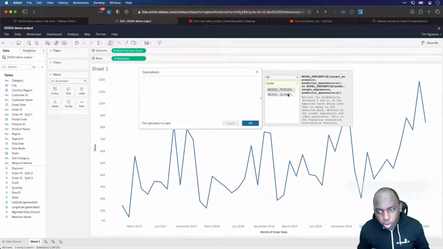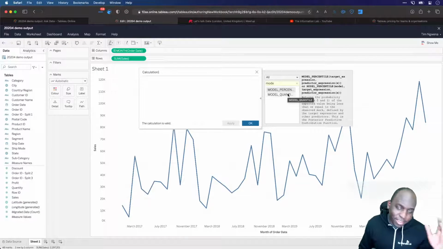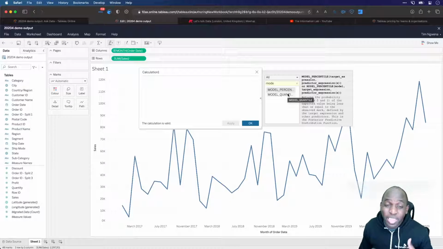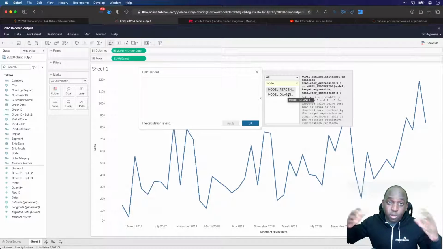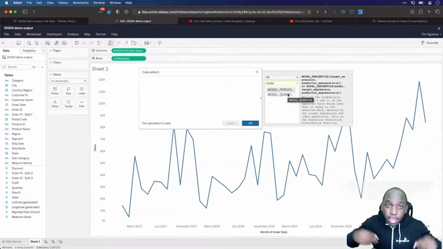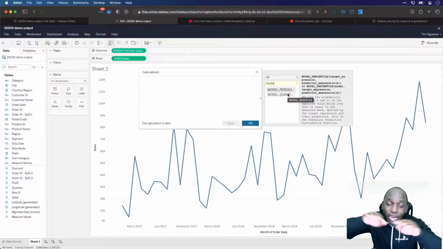Now this is where my predictive and statistics knowledge is going to put me in a corner, because I don't really know how to explain these well, but I always give it a go. So model quantile. The best way to think of it is that the median value is actually part of a quantile, so it's the middle value. 0.25 is the lower quartile, 0.75 is the upper quartile. So quartiles are like ranges. They essentially represent roughly where your data might be in a specific range. So if I take the median value, that means I'm tracking the middle of my data set, okay?